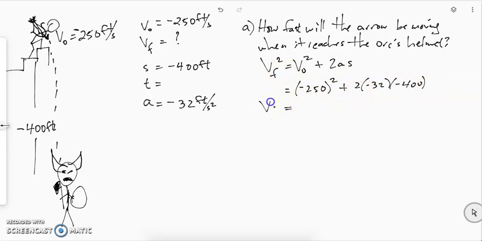The last step that we're going to do, because we need to unsquare that VF, is take the square root, and remember that the square root is always plus or minus the number. In this case, that arrow is going to be traveling down. In order to indicate traveling down, we need to choose the negative of our two options. So it will be traveling down at negative 296 feet per second.